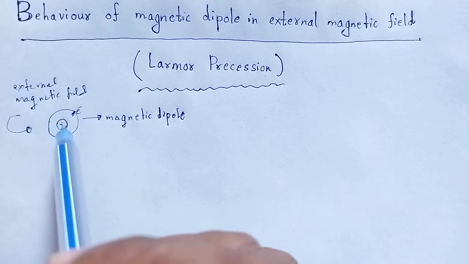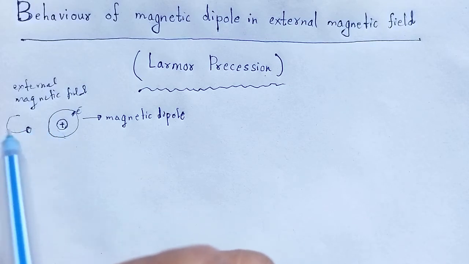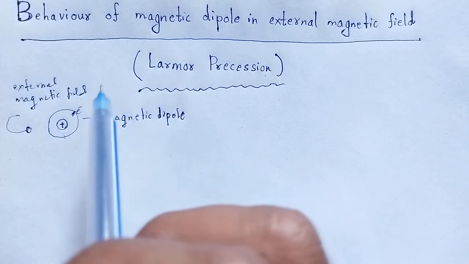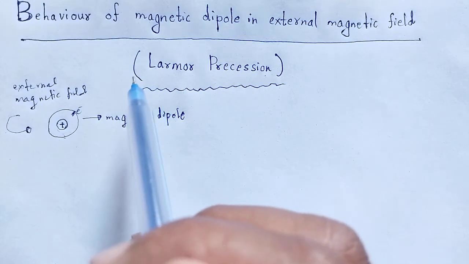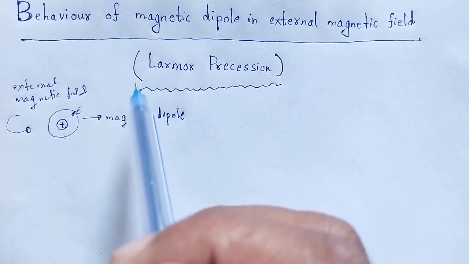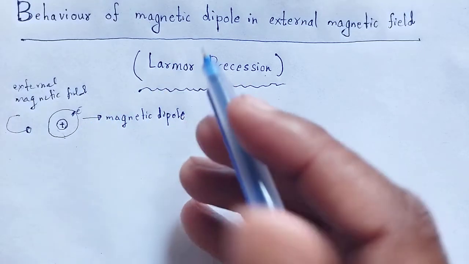This precession is called Larmor precession, as the scientist Larmor introduced that phenomenon. It is named after him, and the frequency of this precession is known as Larmor frequency.